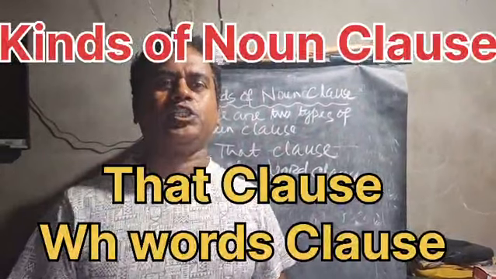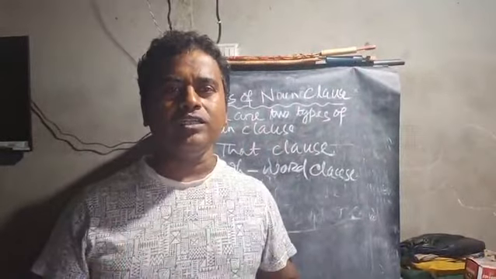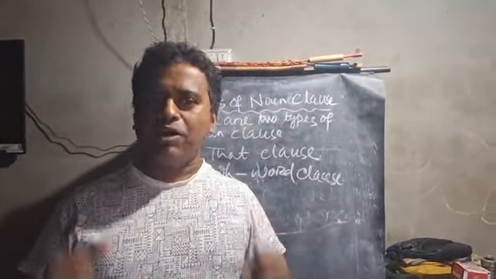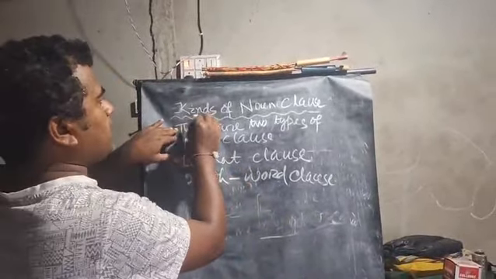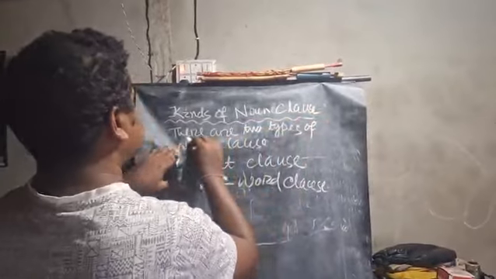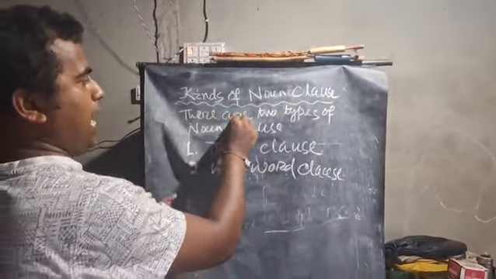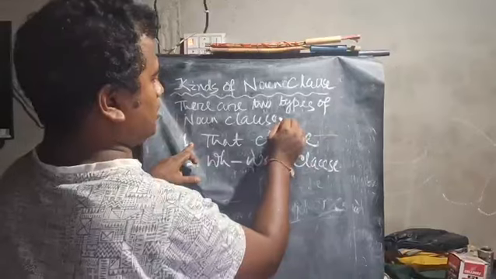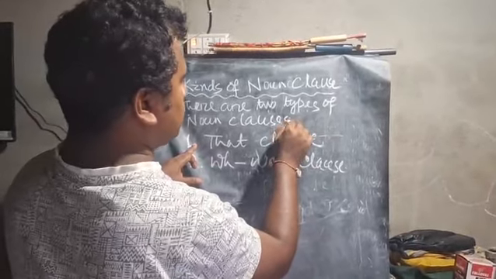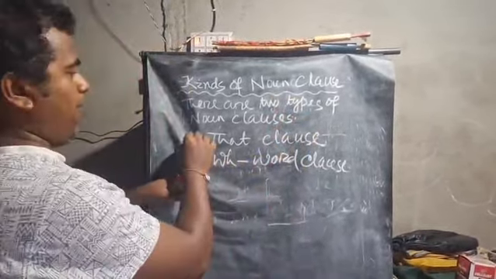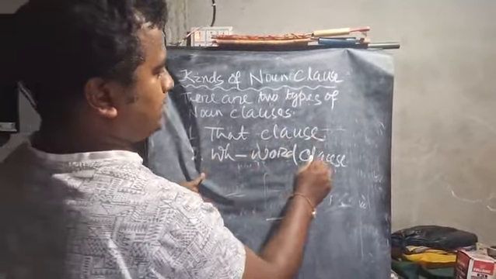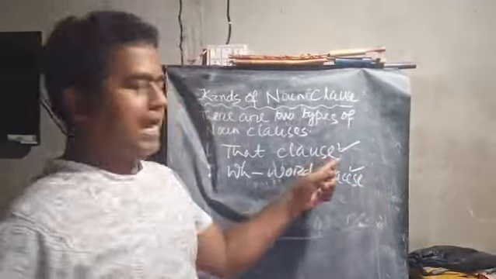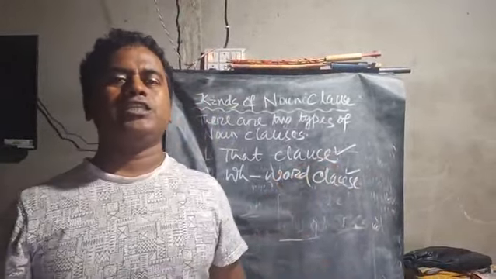Good morning class. Today we will learn the kinds of noun clause. As you know, there are two types of noun clauses. The first one is that clause and the second one is WH word clause.